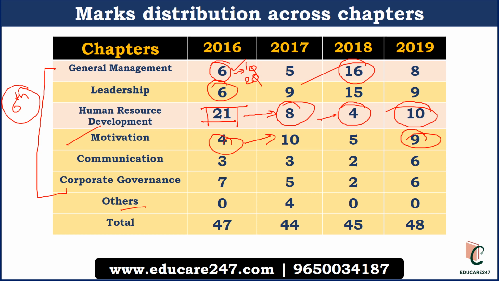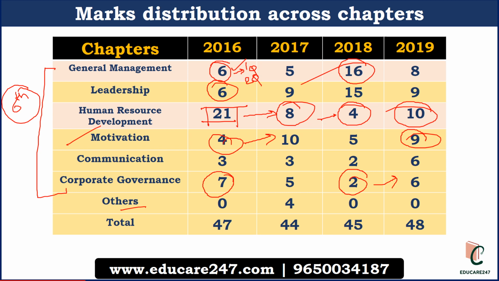If you see corporate governance, 7 marks questions were in 2016, but only 2 marks questions were in 2018. So if you see 2019 and think there will not be many questions, it's not the case. 6 marks questions were there. So you have to read all the chapters.